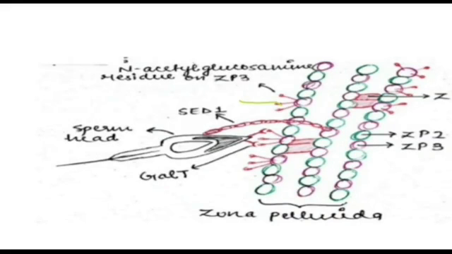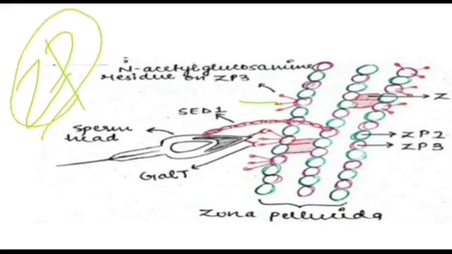So now in this slide we will see the zona pellucida. As I told you in our previous slide, sperm activate in the reproductive tract, and then they bind to the zona pellucida. Then the acrosomal reaction takes place. The zona pellucida has two functions: binding of the sperm and causing the acrosomal reaction.